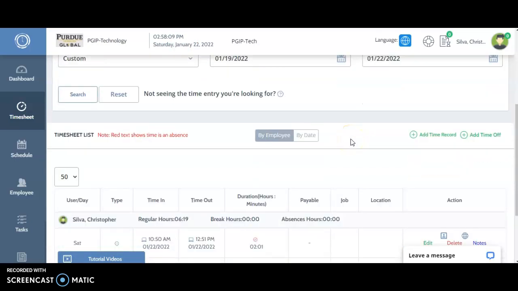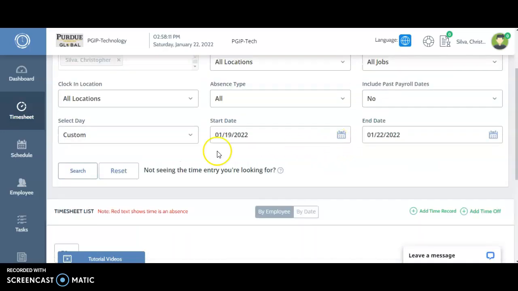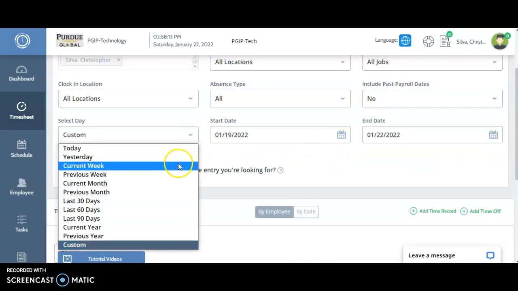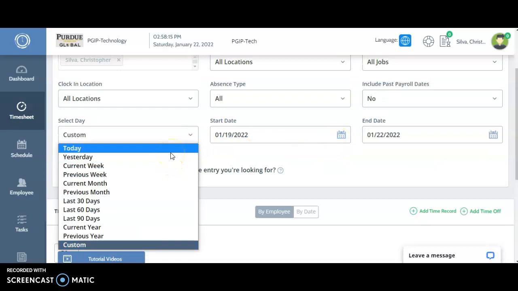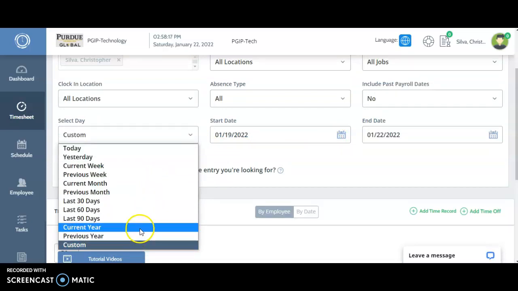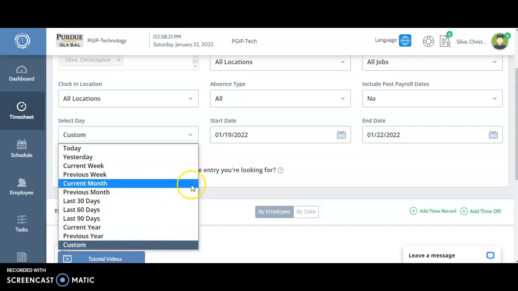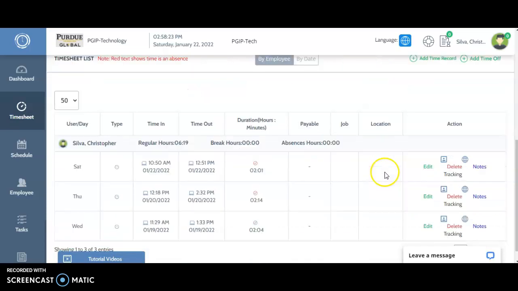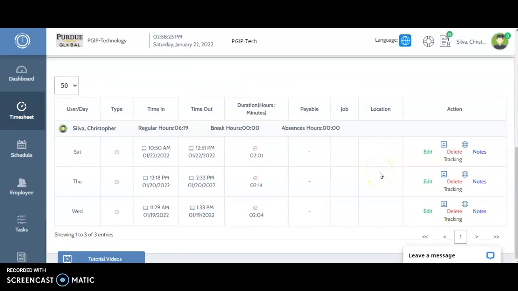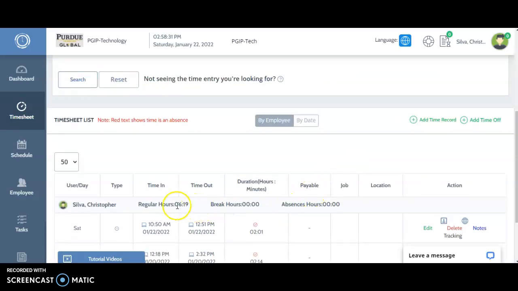It will show the times. We can select from today all the way to current or previous years, or customize it just like I have it right here. These are my current time for this week, right? And my hours.